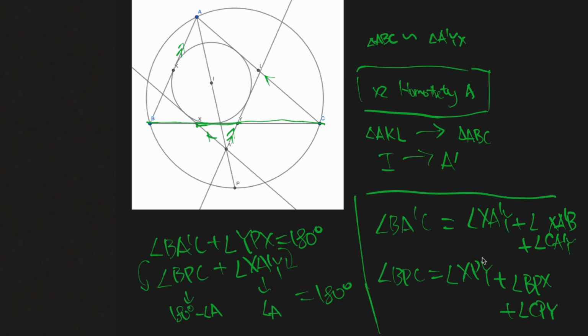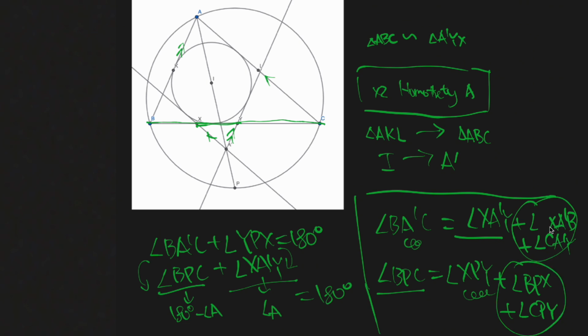So what's neat about this is that we already know that angle BPC and angle XA'Y add up to 180 degrees. And now we want to show that these two angles add up to 180 degrees as well, which just means we'll have to show that the offset here is equal to the offset here.